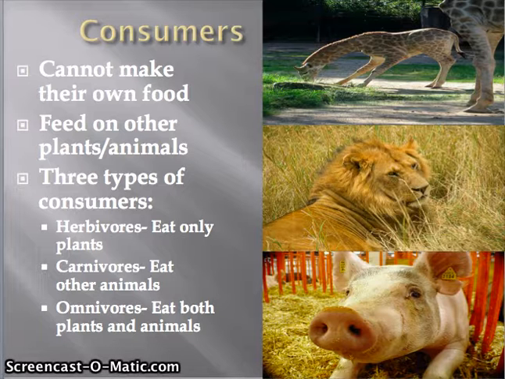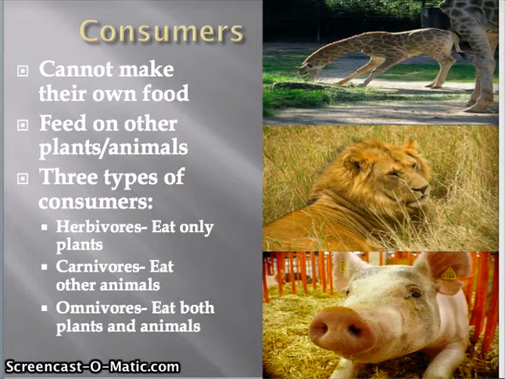In the top picture, we have a giraffe, which is a herbivore, eating the plants that are necessary for its survival. In the middle picture, we are showing a lion, which is a carnivore, which hunts other animals that is key to survival. And in the third photo, we have a pig, which is an omnivore because a pig eats both plants and animals.